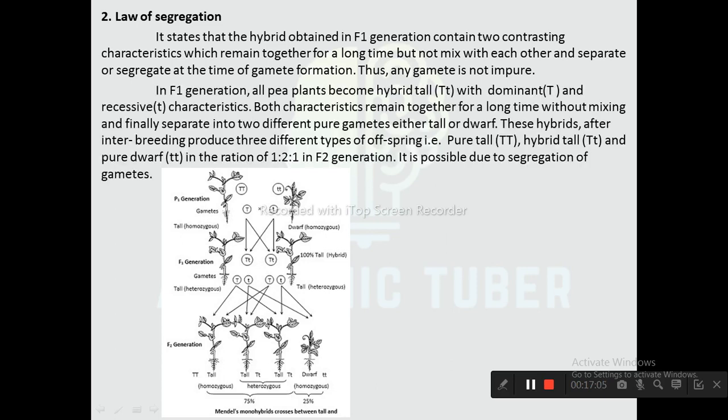In F1 generation, all pea plants become hybrid tall with dominant capital T and recessive small t characteristics. Both characteristics remain together for a long time without mixing and finally separate into two different pure gametes, either tall or dwarf. These hybrids after interbreeding produce three different types of offspring, that is pure tall, denoted by capital T, hybrid tall, denoted by capital T small t, and pure dwarf, denoted by small t, in the ratio of 1:2:1 in the F2 generation. It is possible due to segregation of gametes.